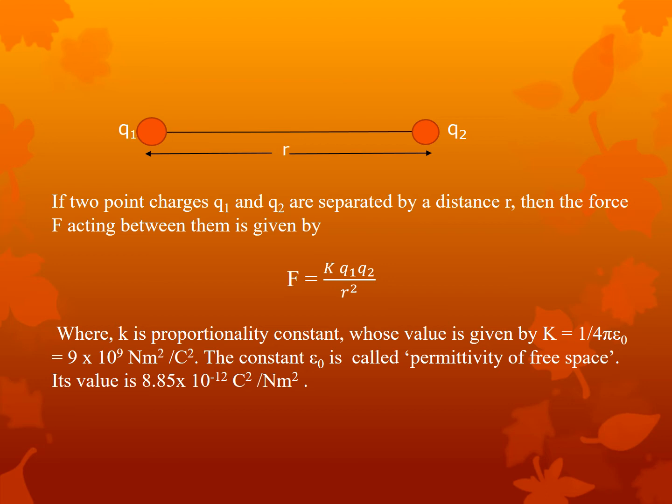What is K here? K is called the proportionality constant. Its value is given as K equal to 1 by 4 pi epsilon naught, which is 9 into 10 power 9 Newton meter squared per Coulomb squared. The constant epsilon naught is called permittivity of free space. Its value is 8.85 into 10 power minus 12 Coulomb squared per Newton meter squared.